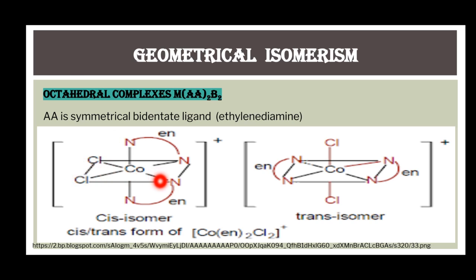Like in this cis isomer, the two chloride ligands are present adjacent to each other or cis to each other, whereas in trans isomer the two chloride ligands are present trans to each other. So the cis and trans isomers are based upon the positions of the two monodentate ligands in this type of complexes.